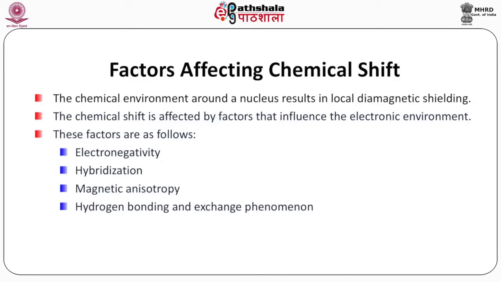Factors affecting chemical shift. The chemical environment around a nucleus results in local diamagnetic shielding. The chemical shift is affected by factors that influence the electronic environment. These factors are as follows: electronegativity, hybridization, that means an sp, sp2 or sp3 carbon to which the proton is attached, magnetic anisotropy, hydrogen bonding and exchange phenomena.